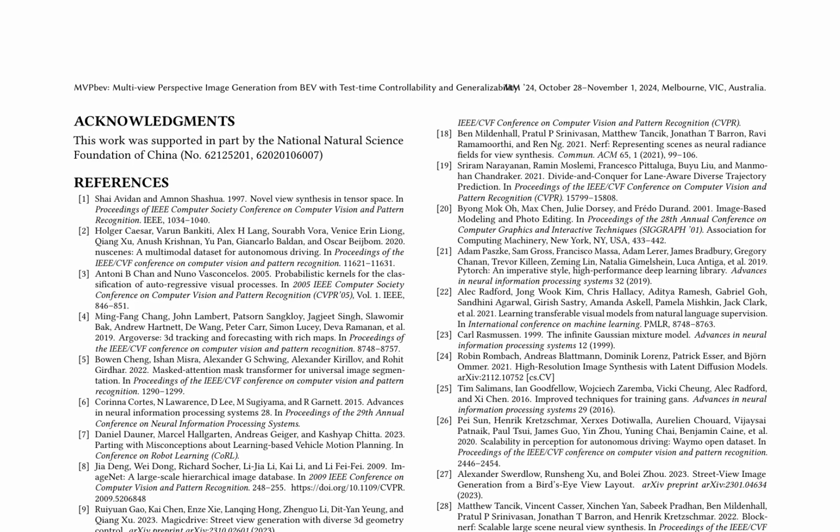The proposed MVPbev method consists of a bird's eye view encoder, a diffusion model, and a controllable image generator. The bird's eye view encoder maps the input BEV layout to a latent representation, which is then fed into the diffusion model to generate a diverse set of latent codes. These latent codes are then passed through the controllable image generator to produce the final street view images. The controllable image generator is designed to allow for test-time controllability, enabling the generation of images with specific attributes, such as lighting conditions, weather, or time of day.